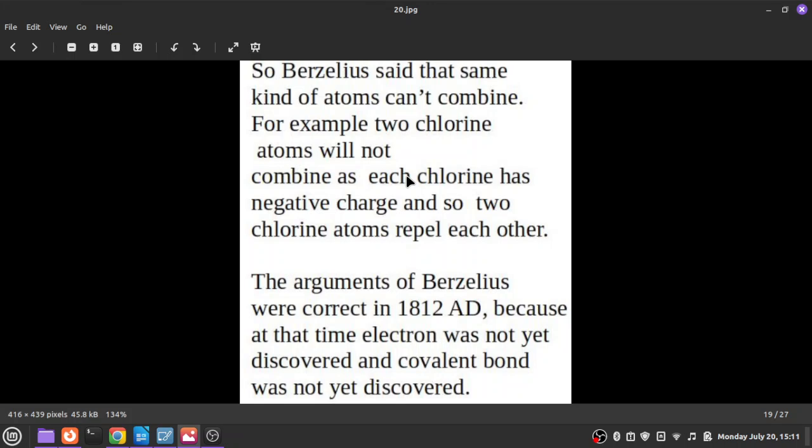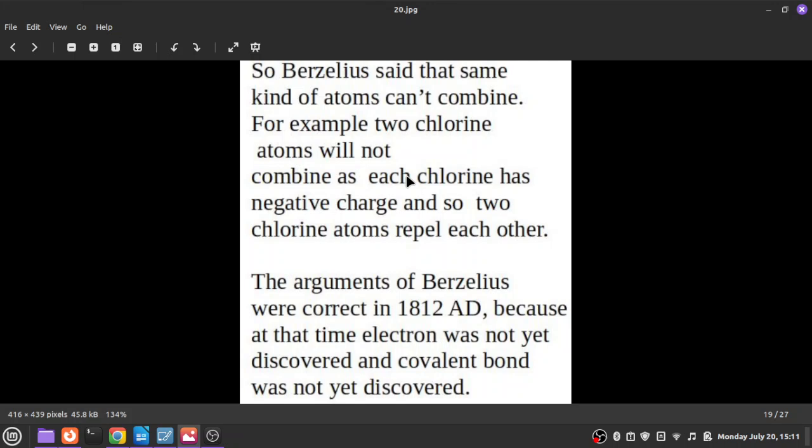That was the idea of Berzelius, and Berzelius was also an influential person, because his ionic theory explained the actions of acids and bases in the year 1812. Remember that by the time of 1812 there was no idea about electron, and no idea about covalent bond. Only ionic bond theory had just emerged. Covalent bond was introduced in the year 1916, 100 years later.